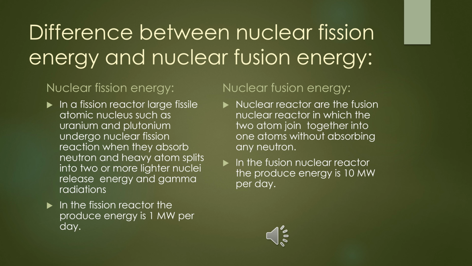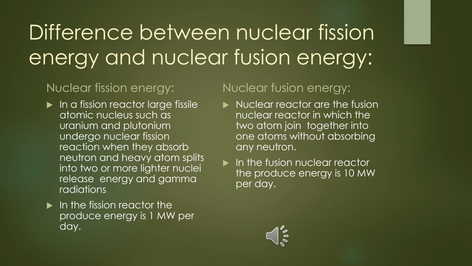Here are the differences between nuclear fission energy and nuclear fusion energy produced in their respective nuclear reactors. The first one is nuclear fission energy. In a fission reactor, a large fissile atomic nucleus such as uranium or plutonium undergoes a nuclear fission reaction when it absorbs a neutron, and the heavy atom splits into two or more lighter nuclei, releasing energy and gamma radiation.